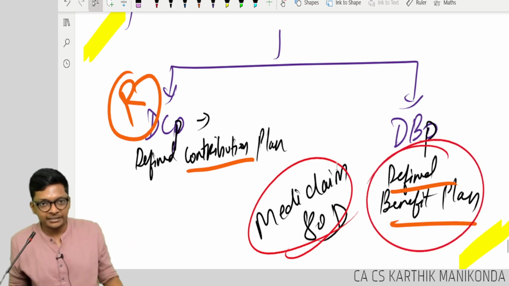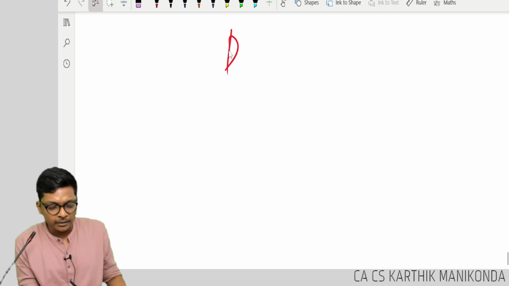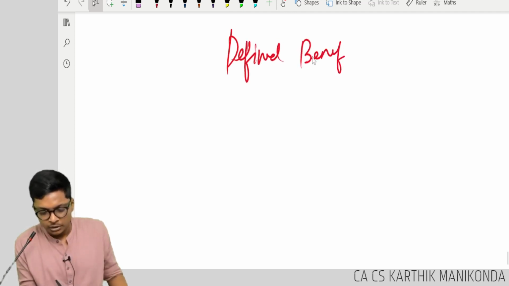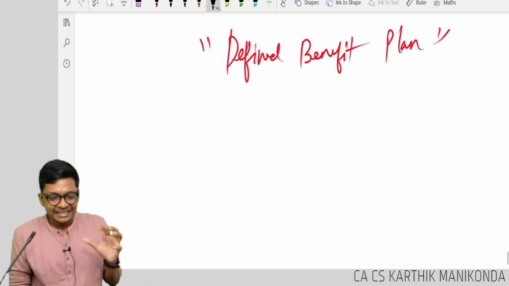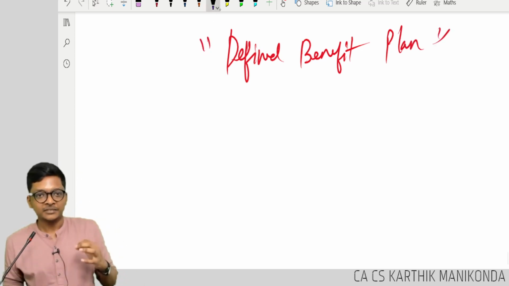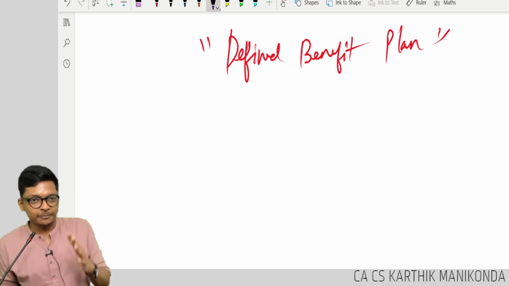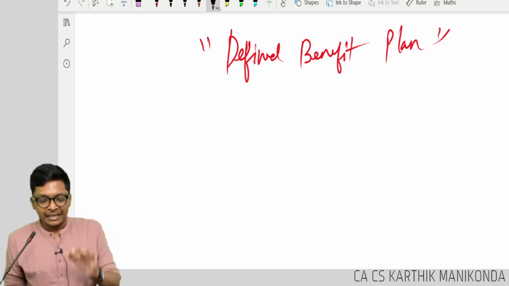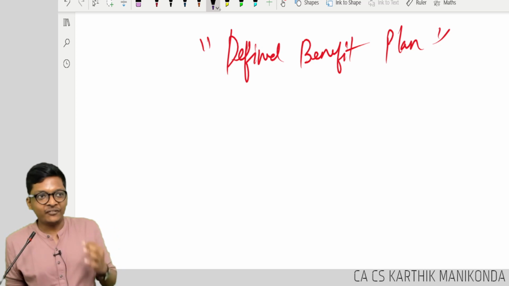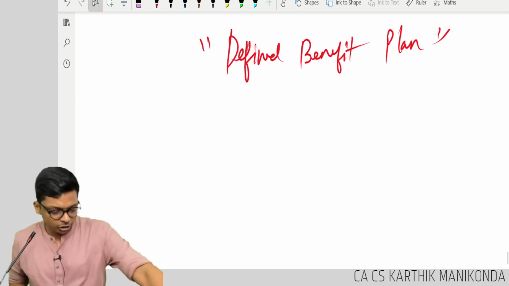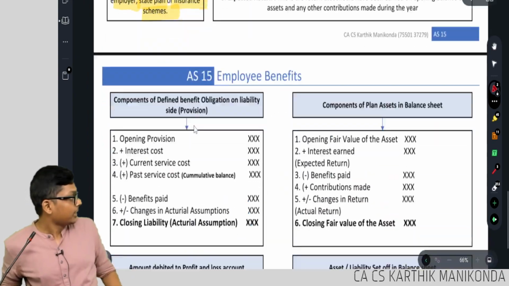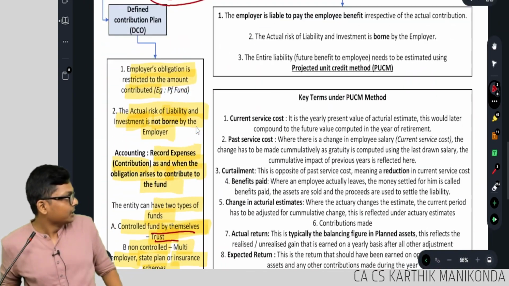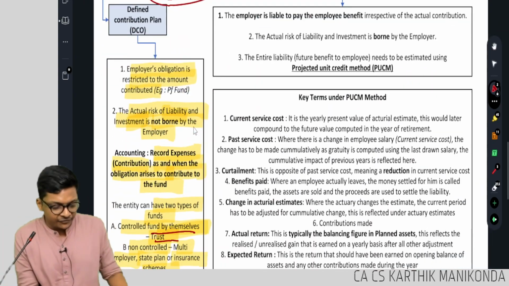Are you following, guys? Now defined contribution is done. Are you following? The defined benefit plan is the heart of this standard. If a 5-mark sum comes in this standard, it has to be from the defined benefit plan. The rest of the standard, whatever you see in the notes, this full side, everything is for defined benefit